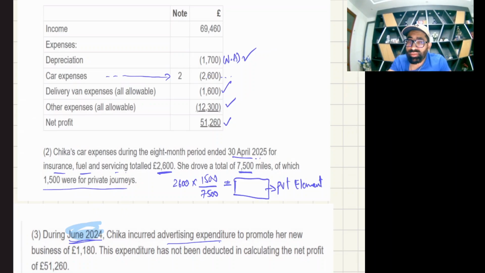Okay, so it is allowed, but see, this expenditure has not been deducted in the calculation. The accountant has not deducted it, but the tax department is saying it is allowed, so we'll deduct. Now we will subtract this 1180. Hope you remember my classes, I have explained these adjustments: if a certain expenditure is allowed but the accountant has not deducted it, then we subtract it because it is allowed. So three adjustments we have done.